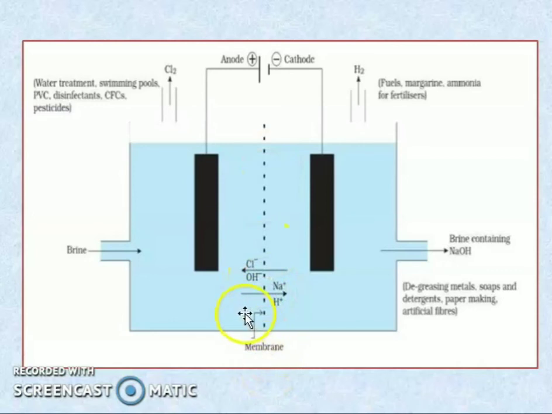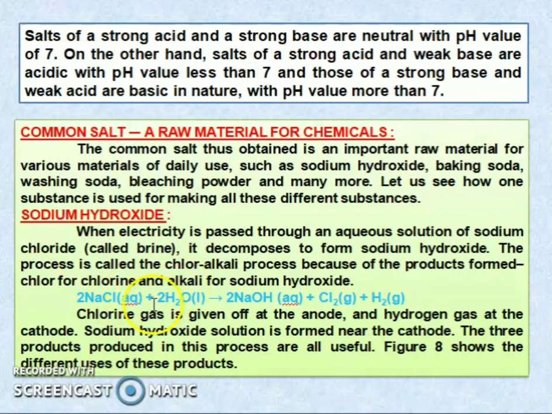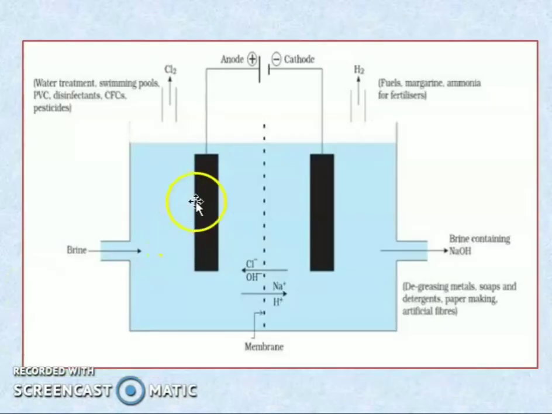So this is a membrane. In this membrane, the ions will be separated. Now, what will be deposited at the anode and what will be deposited at the cathode? At the anode you will get chlorine gas and at the cathode hydrogen gas. So the anode will have chlorine and the cathode will have hydrogen. That is the use of chlorine that we have seen in that figure also: water treatment, swimming pools, PVC, disinfectants, CFCs, and pesticides. And the uses of hydrogen are fuel and ammonia for fertilizers.